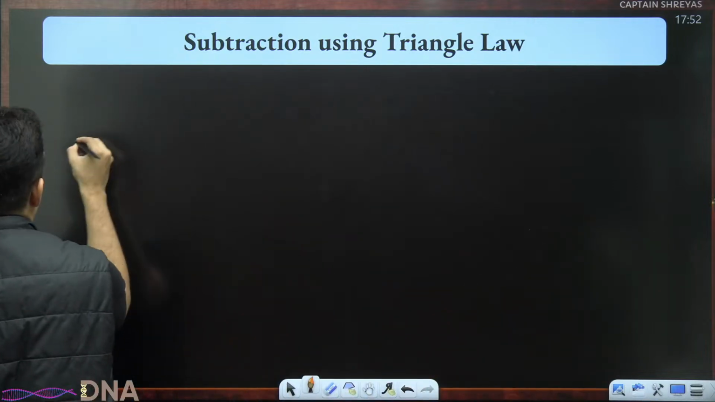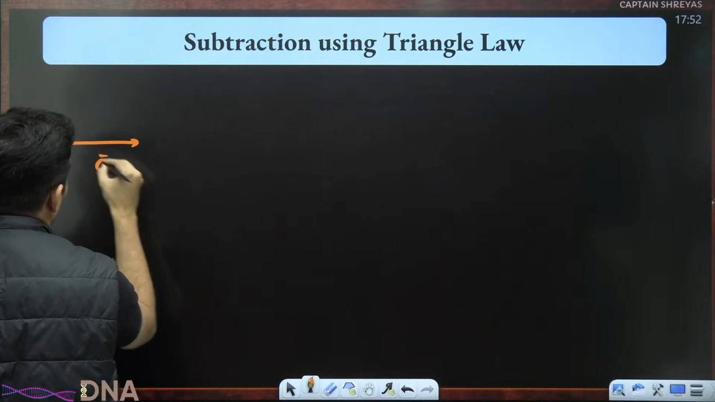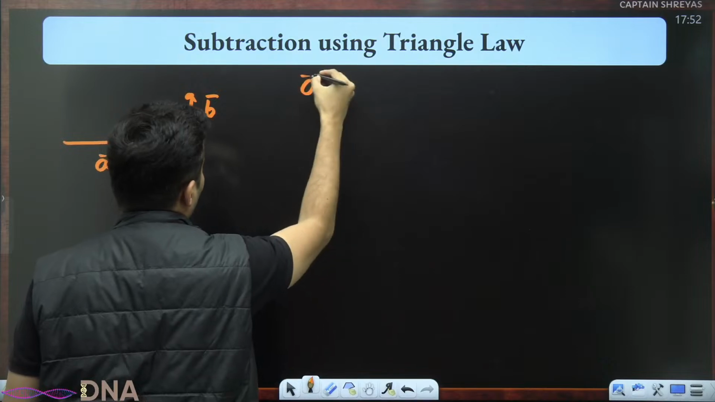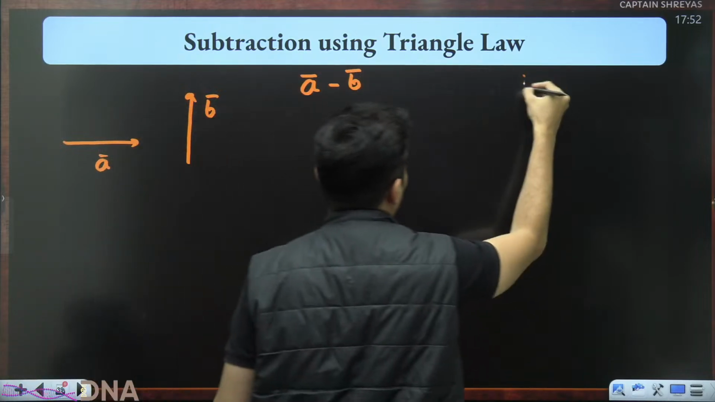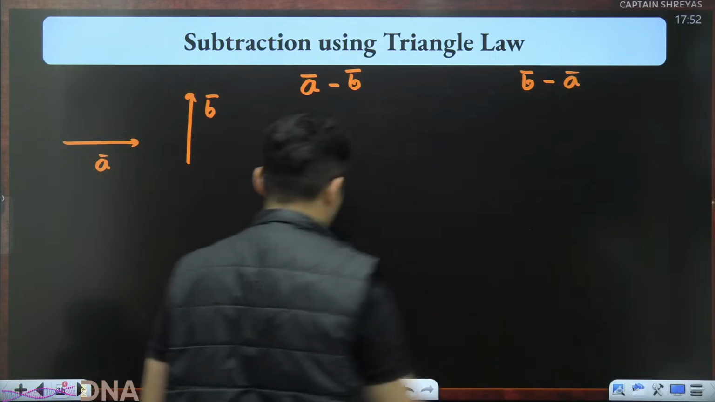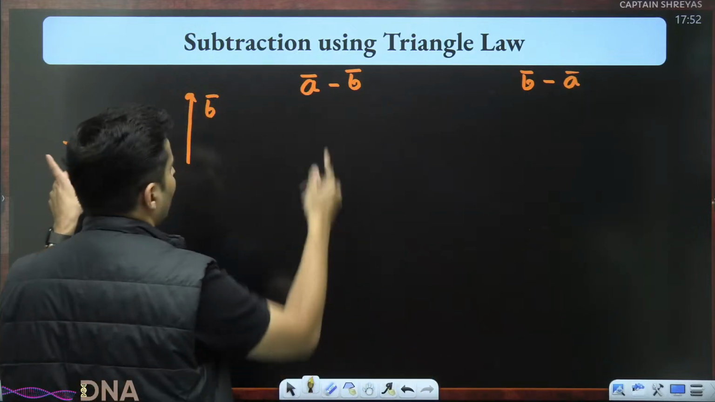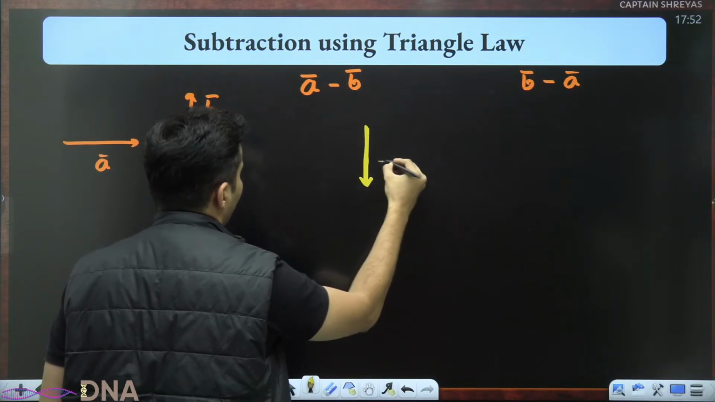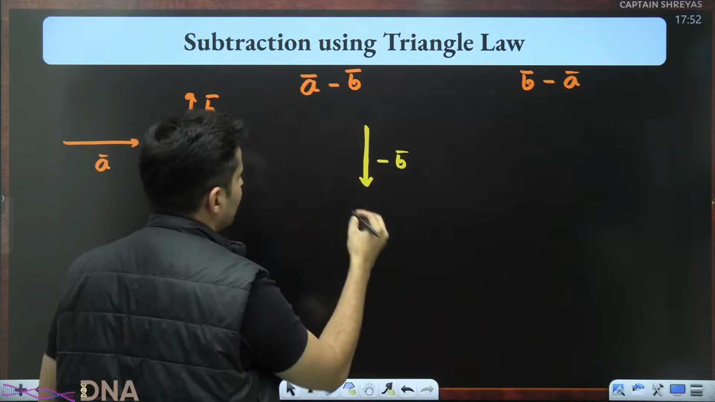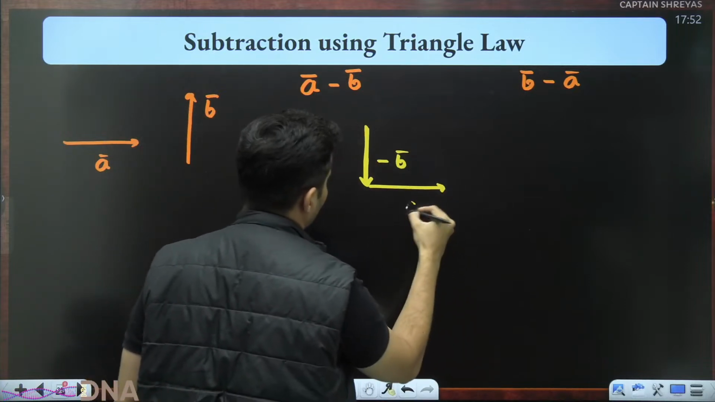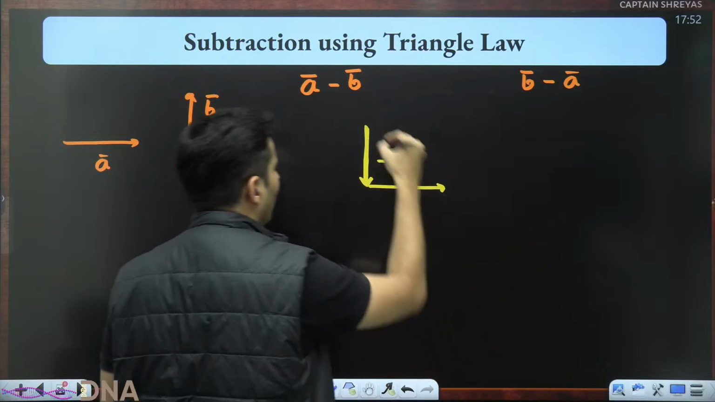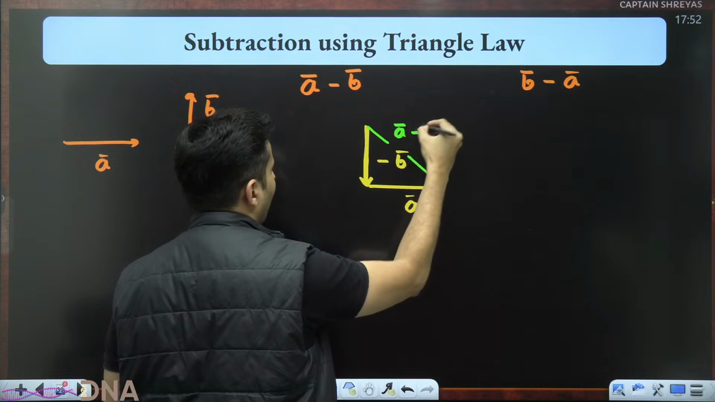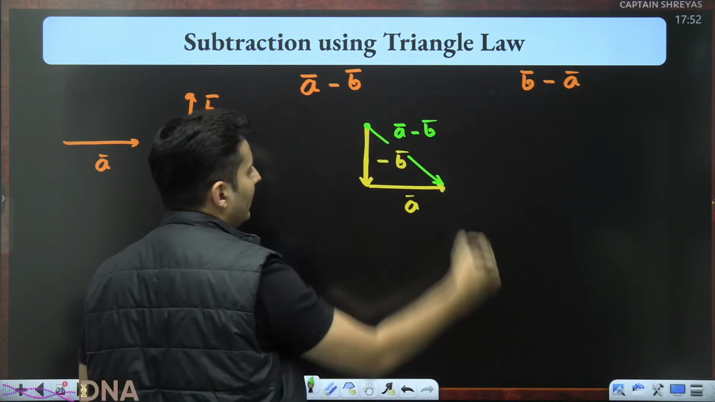Let's say, for example, A vector is here, and B vector is here, and I want to do A vector minus B vector on one side, and B vector minus A vector on the other side. Let's see both cases. A minus B. So B has to be taken opposite. So this is basically minus b. A is as it is over here. So this thing is basically your a bar minus b bar, starting from here, ending over here.